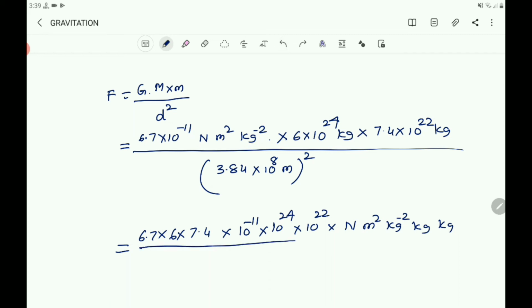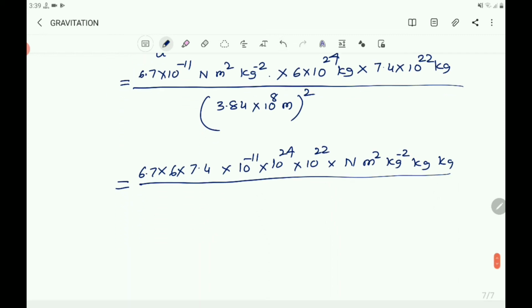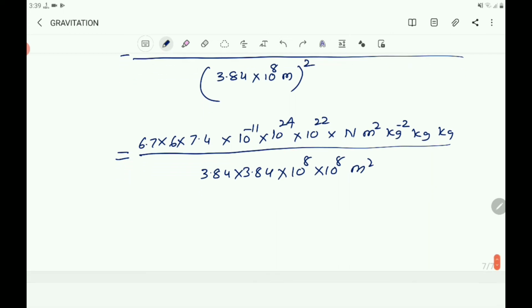Next that whole divided by 3.84 into 10 power 8 into 10 power 8 m square. This 2 time, this 2 time and this 2 time. It is a power, second power. That is the square of this, means you must write 2 time. Then that equals.